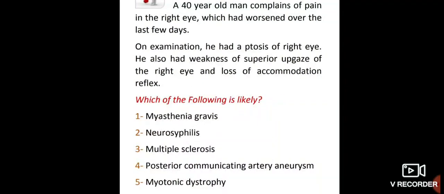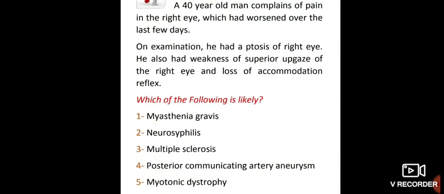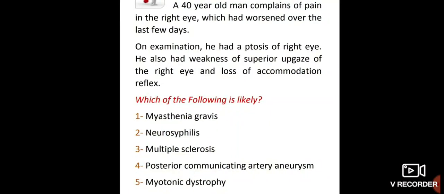Okay. A 40-year-old man complains of his right eye, which has worsened over the last few days. On examination, he had ptosis of the right eye. He also had weakness of superior gaze of the right eye and loss of accommodation reflex. Which of the following is likely?